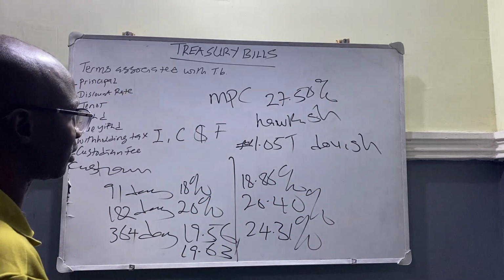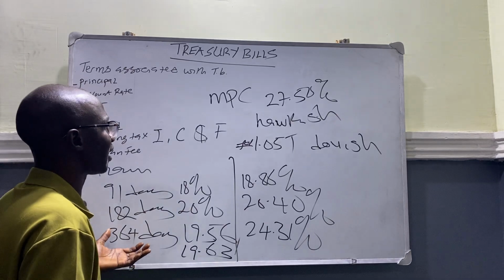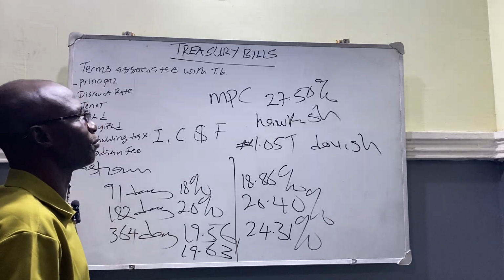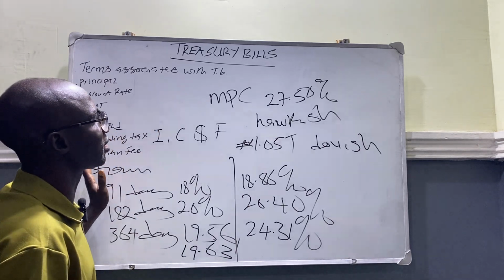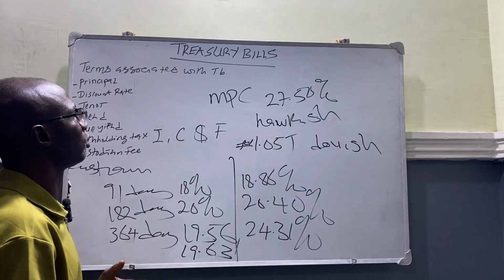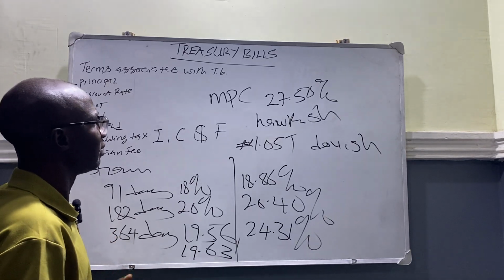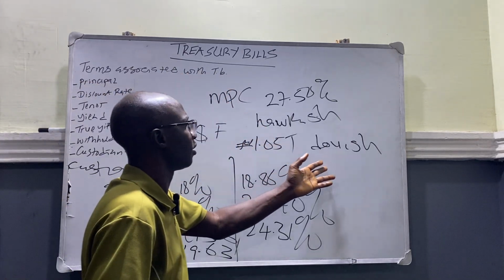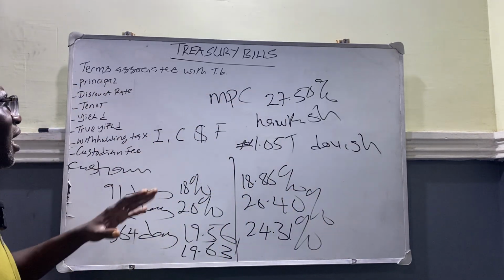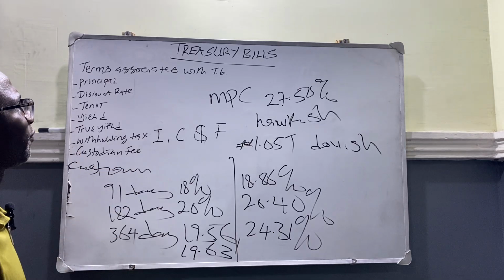That's a dovish interest rate, in which we are approaching an era in which the interest rate could be reduced. They can cut the interest rate, because throughout last year we've been increasing the monetary policy rates. Probably when the monetary policy meeting holds by July, we may be witnessing what is called a dovish monetary policy. So these are what you need to know when you are subscribing for Treasury bill.